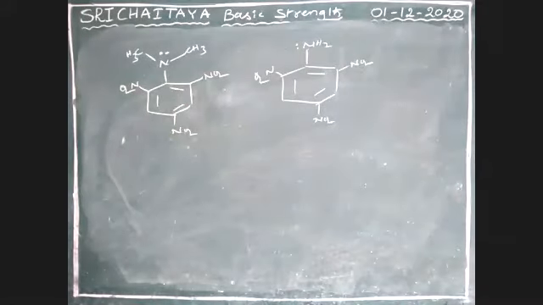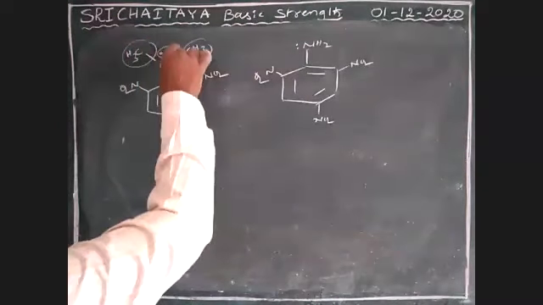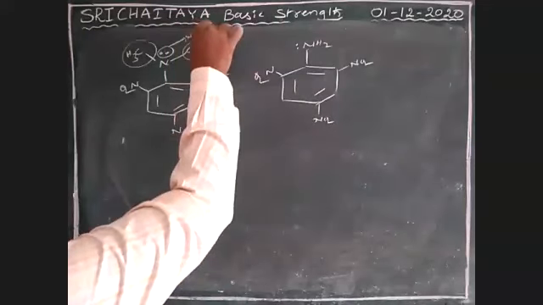Among these two, which one is more basic? See here, boys. Because of steric hindrance, this lone pair is not in resonance.